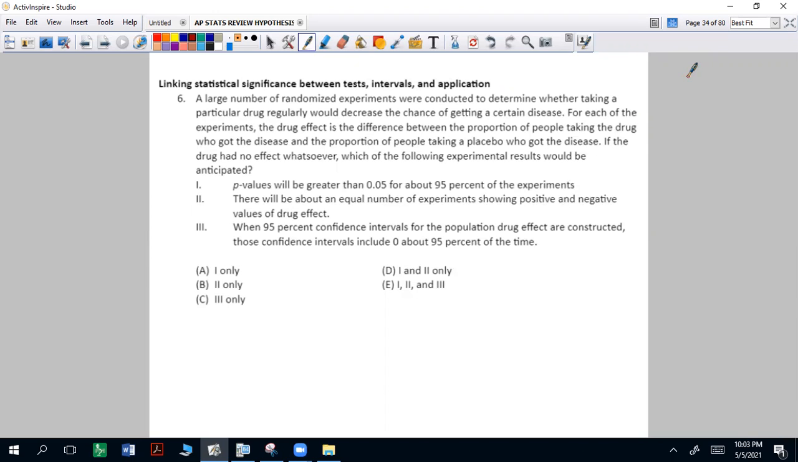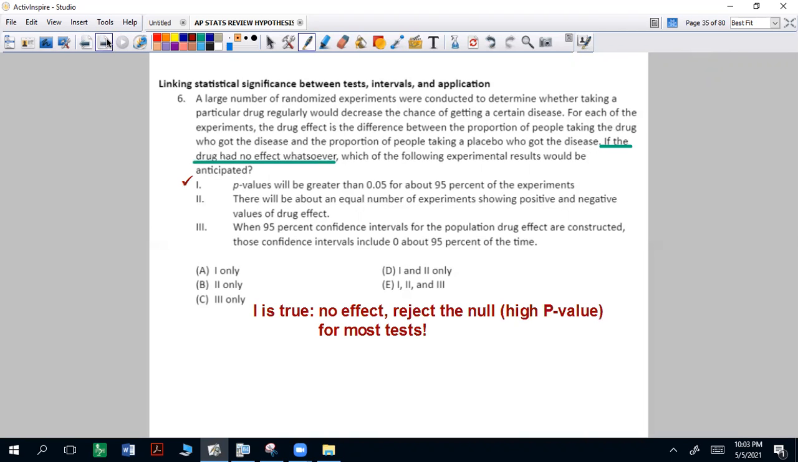Let's look at each one of those. For the first one, p-values will be greater than 0.05 for about 95% of the experiments. Think about that. If there is no effect, then we would expect a big p-value most of the time.